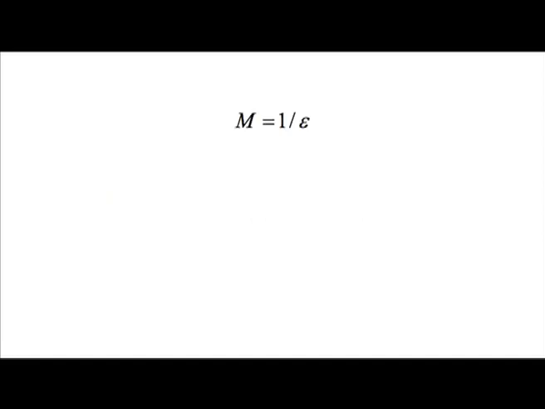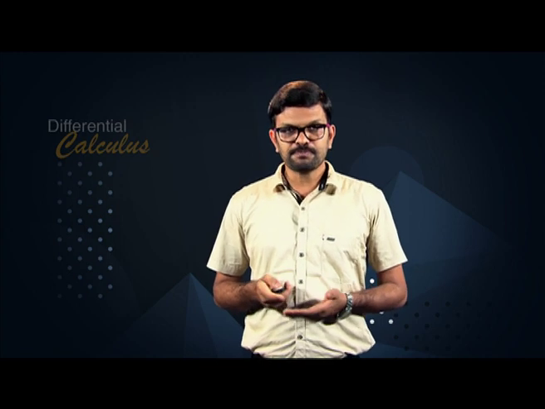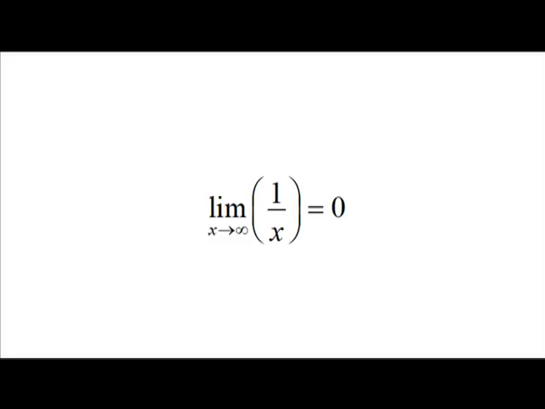Take m is equal to 1 by epsilon, then x greater than m implies x is greater than 1 by epsilon. As both sides of the inequality are positive, their reciprocals are related by the inequality epsilon is greater than 1 by x. Again, since 1 by x is positive, this inequality implies epsilon is greater than modulus of 1 by x. Hence, condition 1 holds. This proves that limit x going to infinity 1 by x is equal to 0.